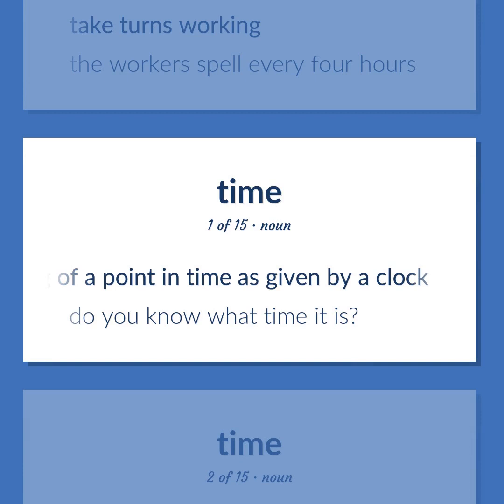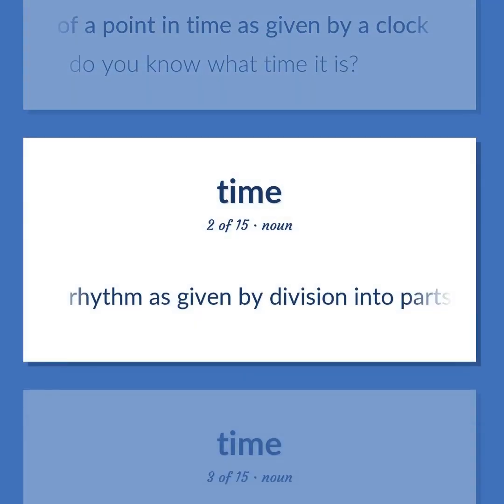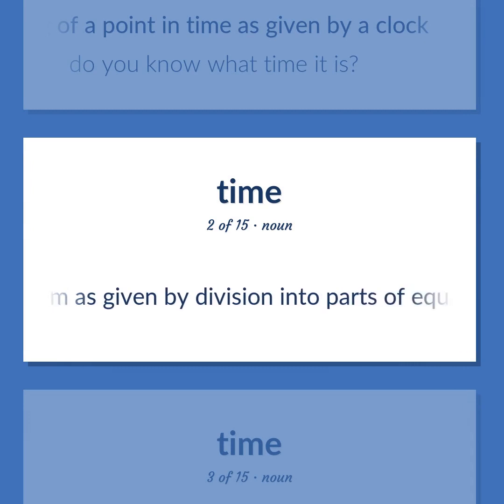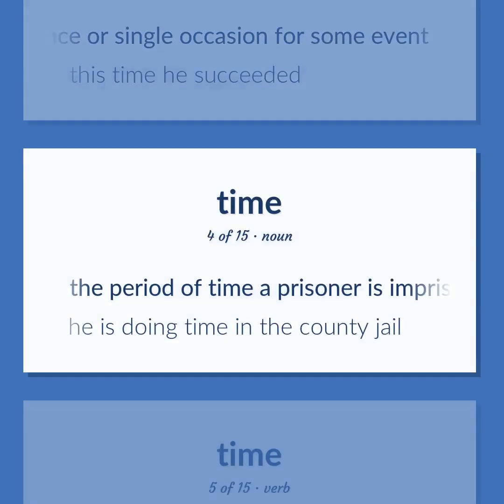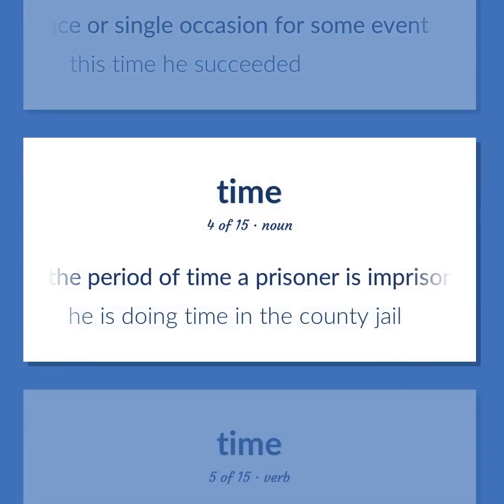Do you know what time it is? Rhythm is given by division into parts of equal duration. An instance or single occasion for some event. This time he succeeded. The period of time a prisoner is imprisoned. He is doing time in the county jail.